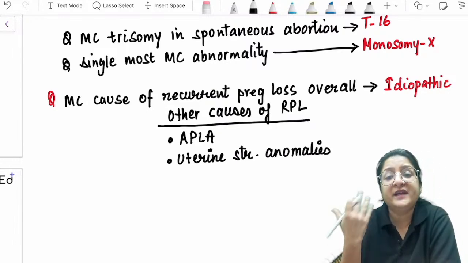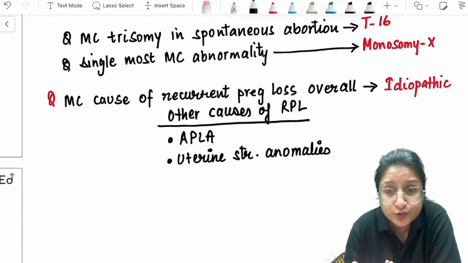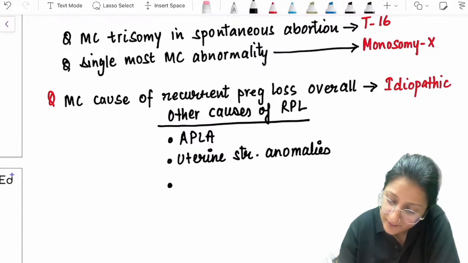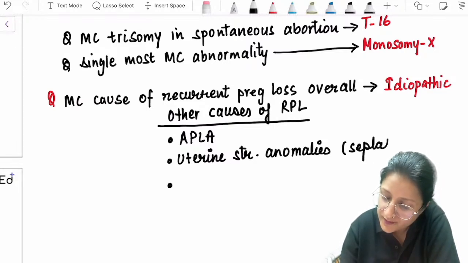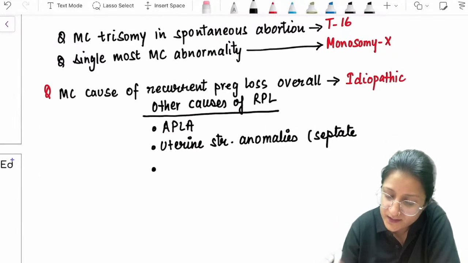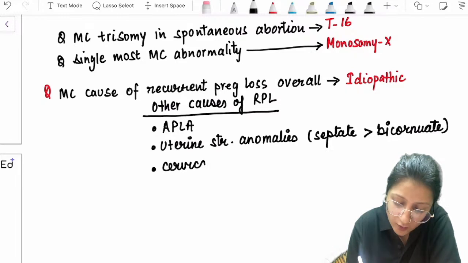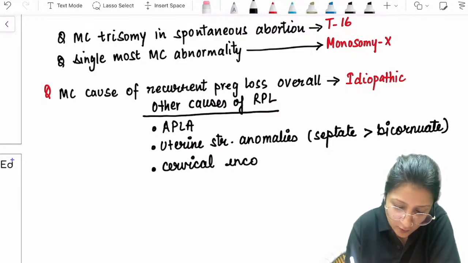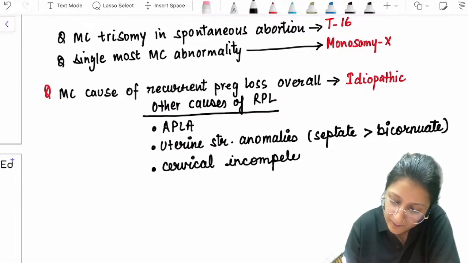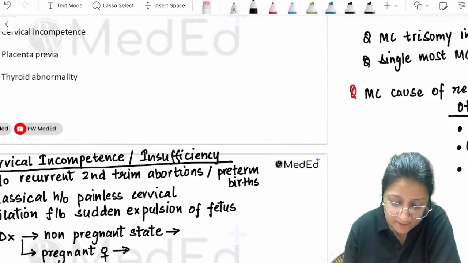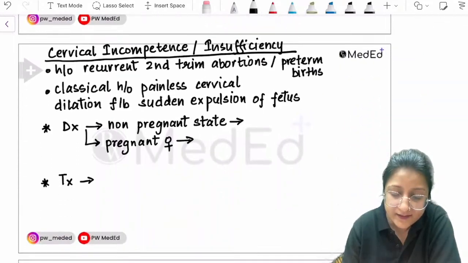like septate uterus, like bicornuate uterus, where the uterine cavity is distorted, right? And among these, septate uterus is the most common. Septate uterus is more common than bicornuate uterus. And another cause could be cervical incompetence. Okay, so let's talk a little bit more about cervical incompetence. Now, what is cervical incompetence? It's also called cervical insufficiency.